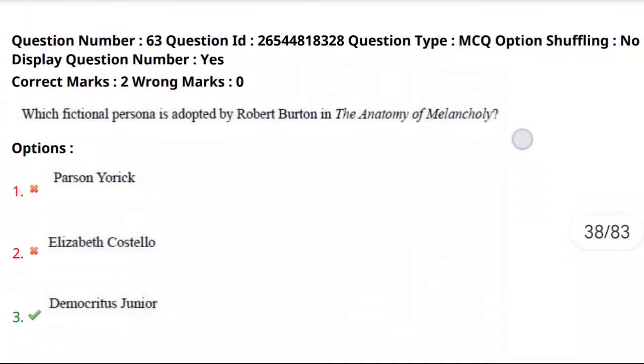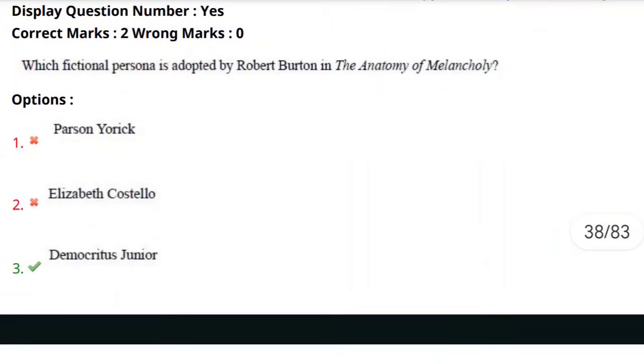The 63rd question: which fictional persona is adapted by Robert Burton in The Anatomy of Melancholy?